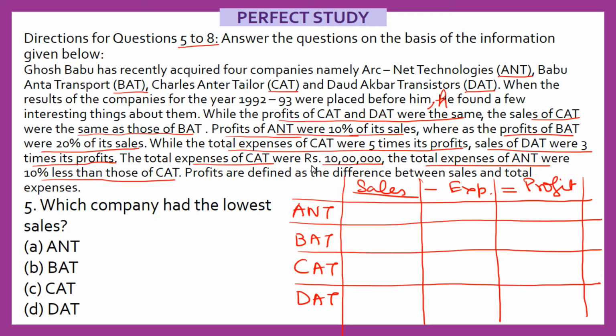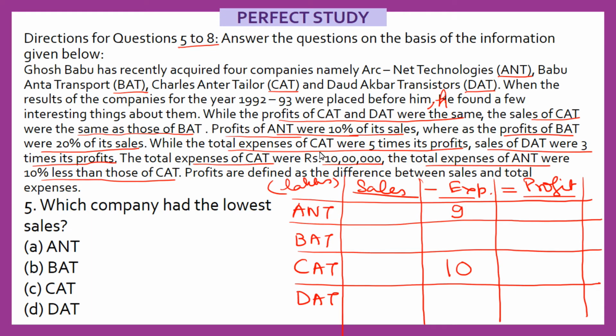The total expenses of CAT were rupees 10 lakh. So CAT expenses are equal to 10 lakh, and all my figures are in terms of lakhs. The total expenses of ANT were 10% less than CAT. Now if CAT is 10, ANT expense will be how much? It will be 10% less than CAT. That means ANT expense should be 9 lakh.